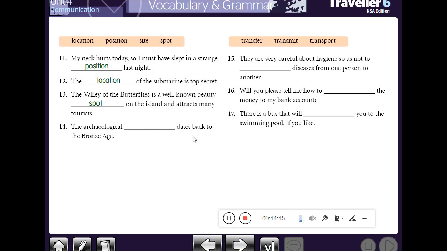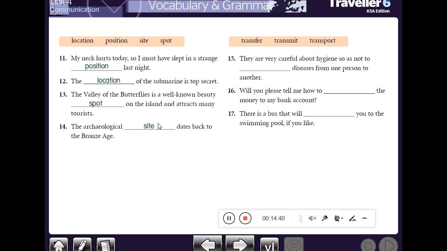Pay attention also to the word dates back to, related to the Bronze Age. The Bronze Age is a period of time before the age of steel. Here the best answer will be site, the archaeological site.